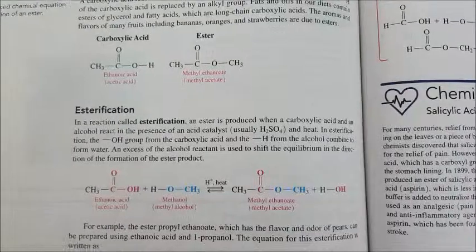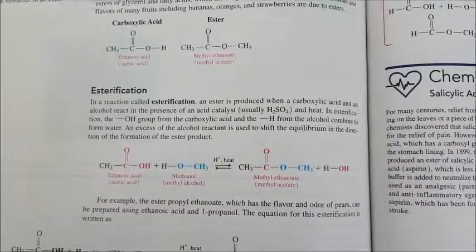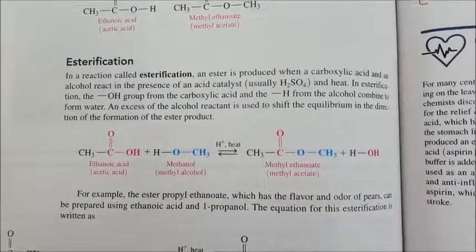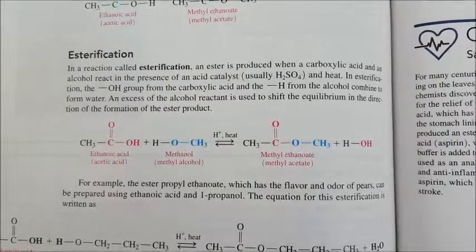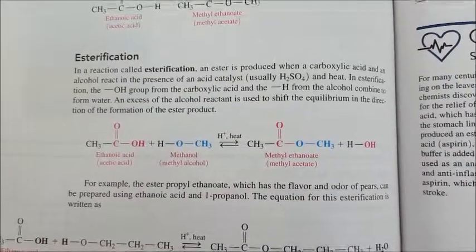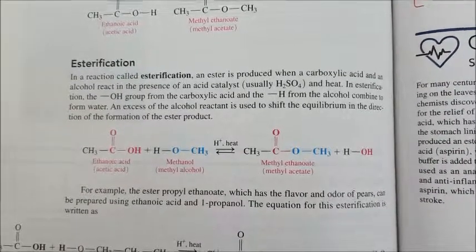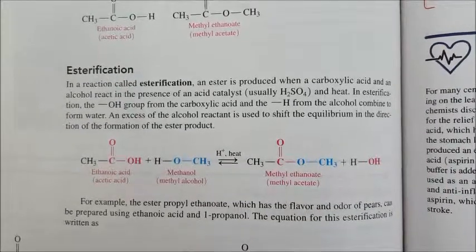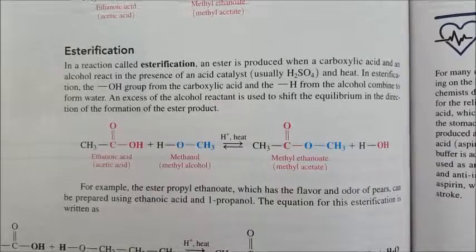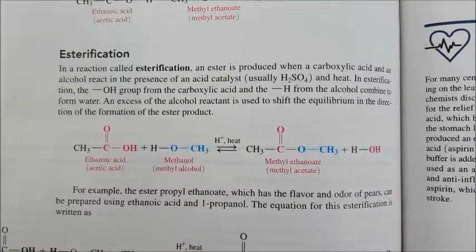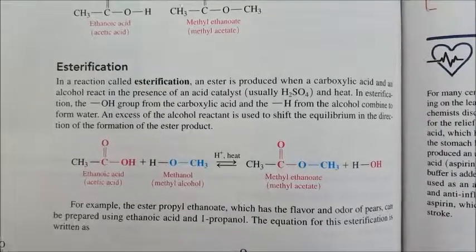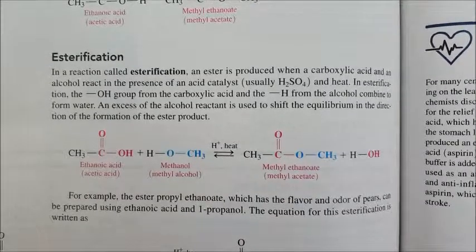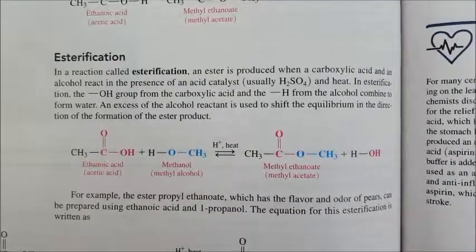This is an esterification chemical process based on the word ester formation. In this example, we see once again ethanoic acid in combination with methanol in the presence of an acid like HCl, and heat forms the ester methyl ethanoate plus water. This reaction is reversible. That is to say, the ester in the presence of acid and heat can break down into the carboxylic acid, ethanoic acid, and methanol.